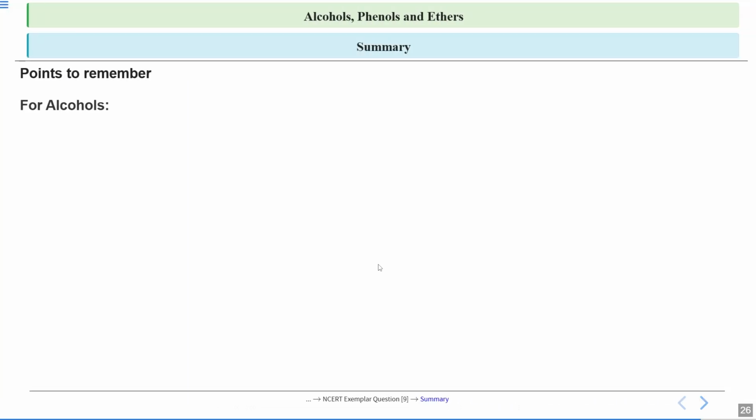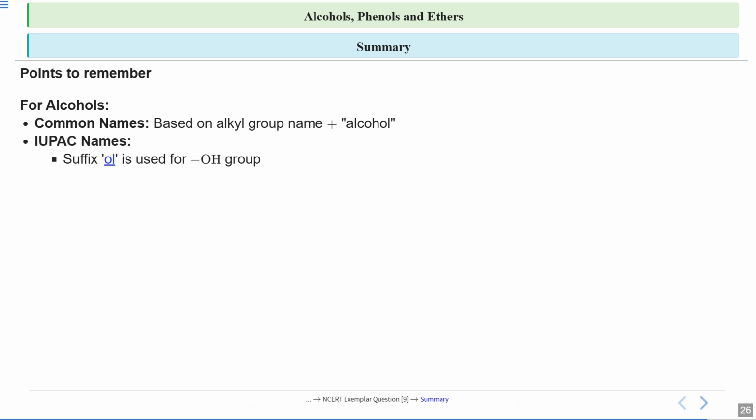So let us summarize what we studied. For alcohols, when you write the common names, it is based on the alkyl group, and at last you write the word alcohol. For IUPAC names, the suffix OL is used. Whenever you are writing the parent alkane, the E is replaced by OL in the case of alcohols.